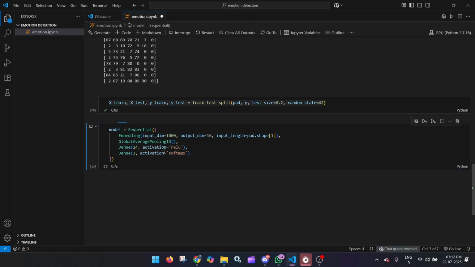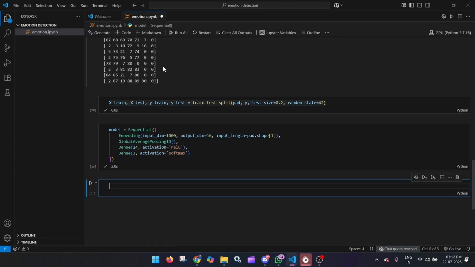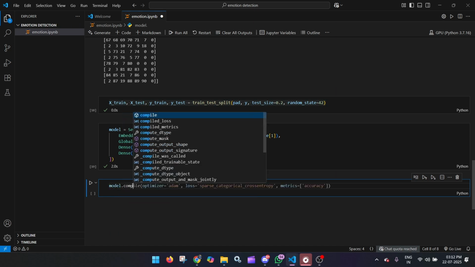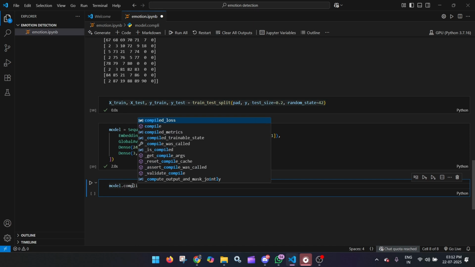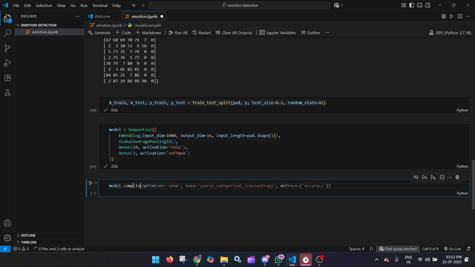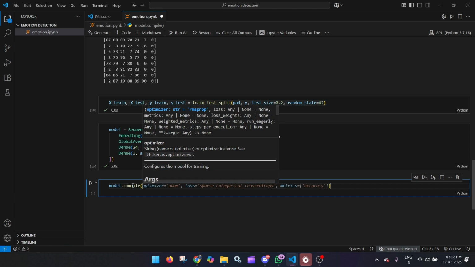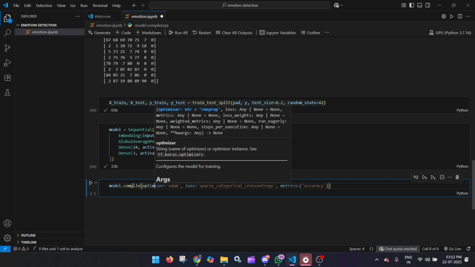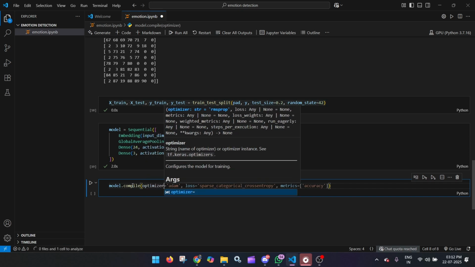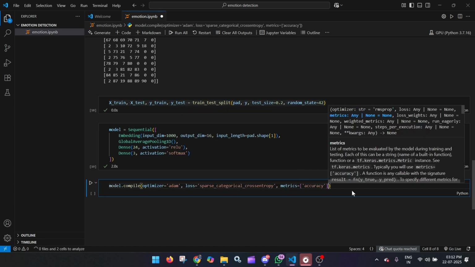We will run this one, and now I will make a code cell and we will compile this right now. So we will write model.compile. What we will be requiring is the optimizer.